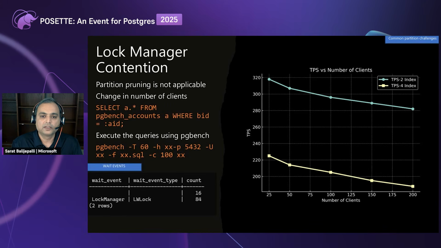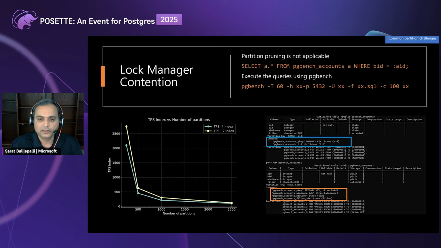One more test that was done was again the same query, same setup, with two indexes, one index on AID, second index on BID, then four indexes. But this time, instead of changing the clients, which was set at 100, the number of partitions increased. I started with 500 partitions till 2,500 partitions. The TPS, as can be seen, the green one is with four indexes, yellow one is with two indexes.